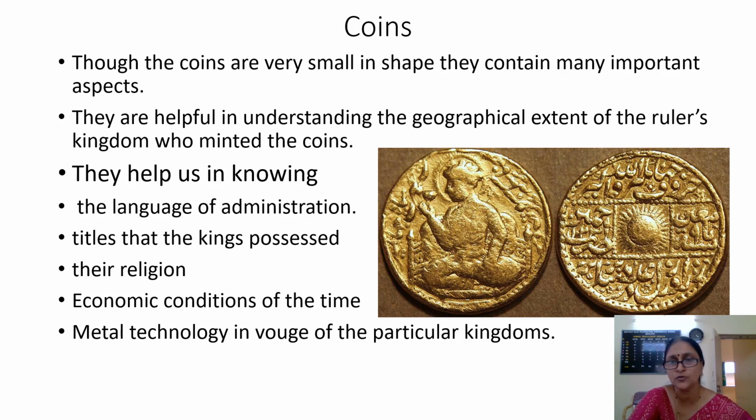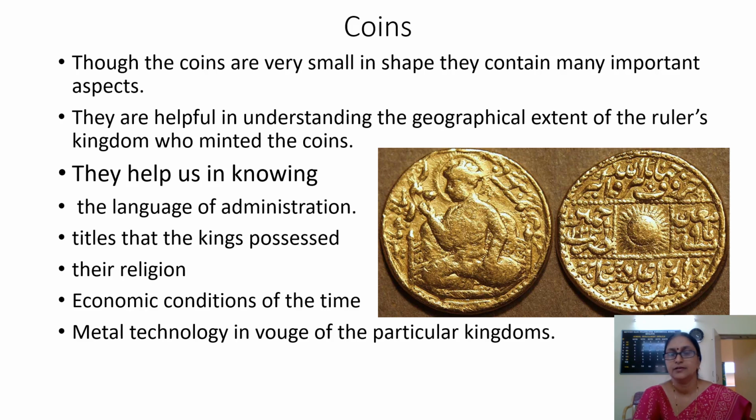How can we come to know about the geographical extent of the rulers by way of coins? Suppose Samudragupta's coins are available in Karnataka. Then what do we come to know from that? We come to know that Samudragupta's rule had extended till there.